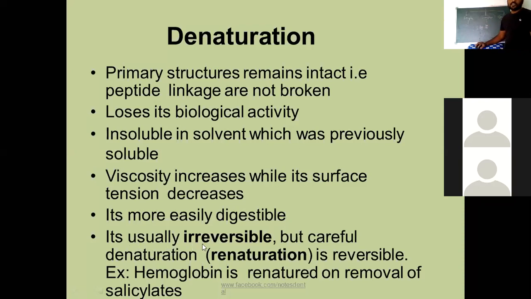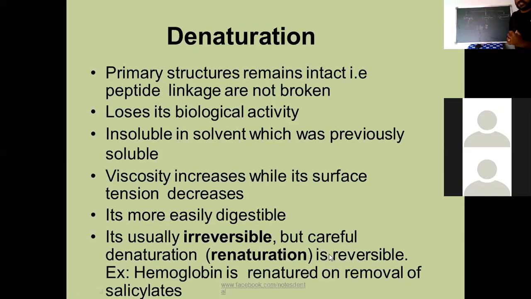Next, it is usually irreversible. See here, once egg is converted into omelette, it never converts back into egg. Omelette never converts into egg. It is a completely irreversible process. But careful denaturation: in case of some proteins, they are denatured by the involvement of certain chemical components. By adding chemicals, proteins are denatured. If you remove those chemicals, the proteins are converted again into properly interacted proteins.